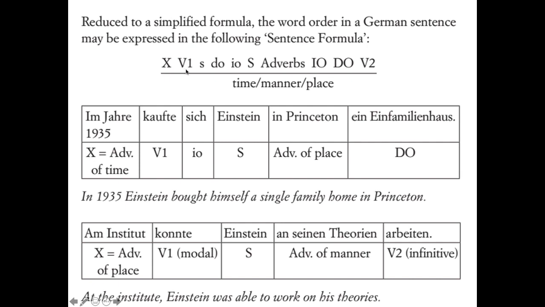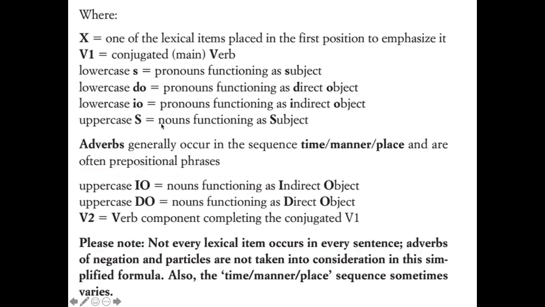Then the verb, in this case we have kaufte, the conjugated main verb. And then the lowercase s is for a subject that happens to be in pronoun form, right?